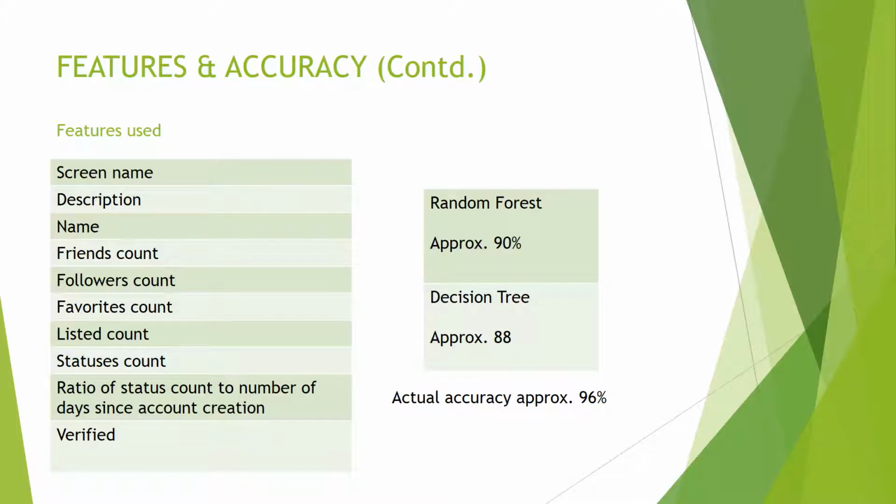On this slide is another feature selection that includes the name feature along with the screen name and description features. This yielded similar accuracy to the previous one, and the highest accuracy score that we have obtained is approximately 96%.